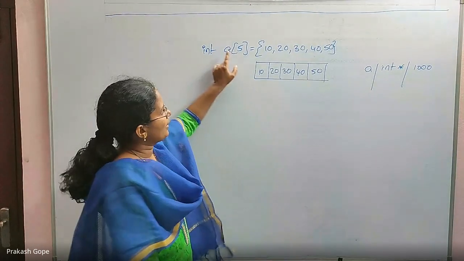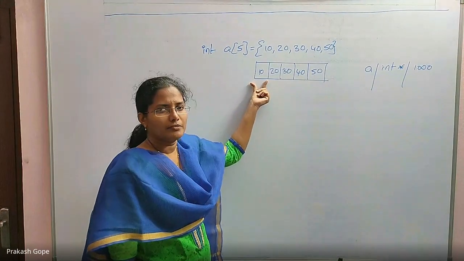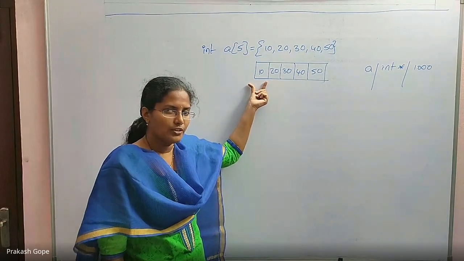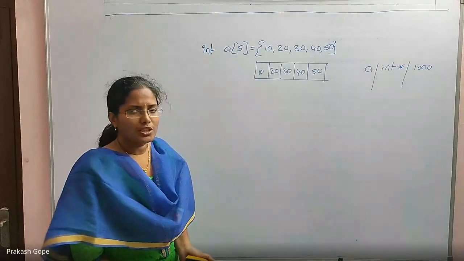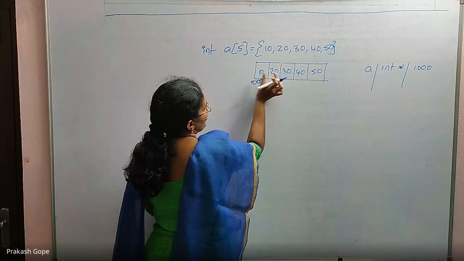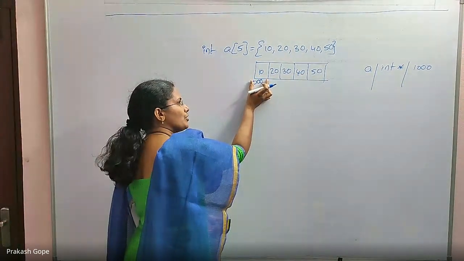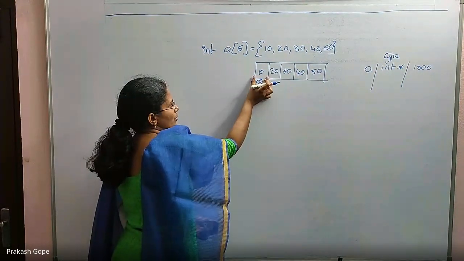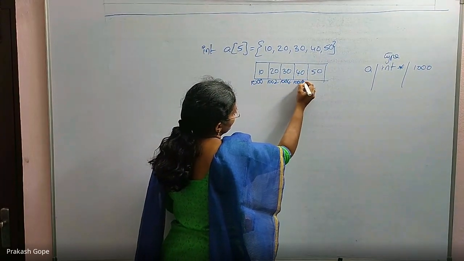As I told you, array name A always indicates the address of the first element of the array. It's not the address of the array. Never ever say that it is the address of the array. No, there is a difference. It is the address of the first element of the array. The first element here is an integer, that's why it is an integer pointer. Every element is an integer, so the first element is also an integer. I'm saying its address, which means integer pointer. That is its type. What is its value? The first element's address is 1000. The second element is 1002, then 1004, 6, 8.